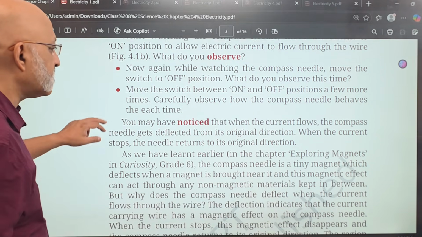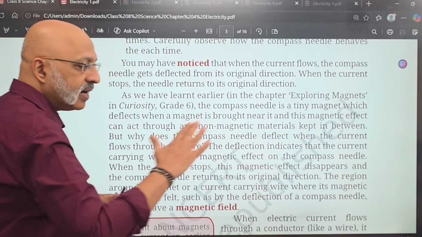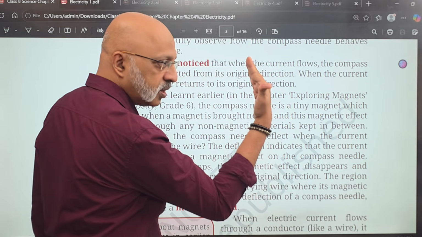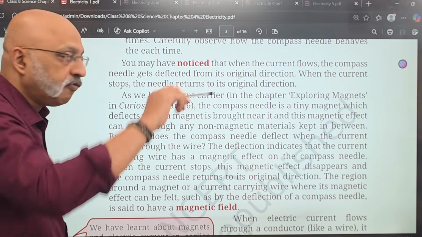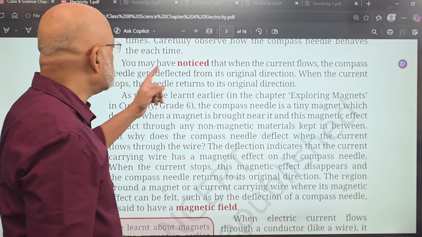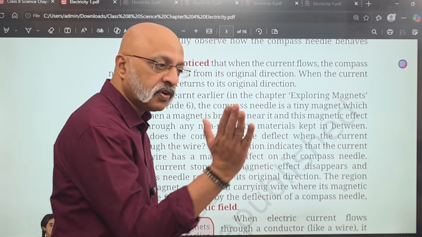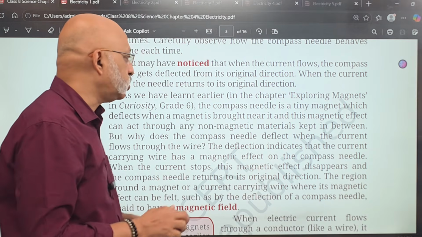Now you may have noticed that when the current flows, the compass needle gets deflected from its position. So if the compass needle is at this position, it will deflect in one direction or the other, right, depending on the flow of current. When the current stops, the needle returns to its original direction. When you switch it off, the needle comes back to its original position. There is no change in that.